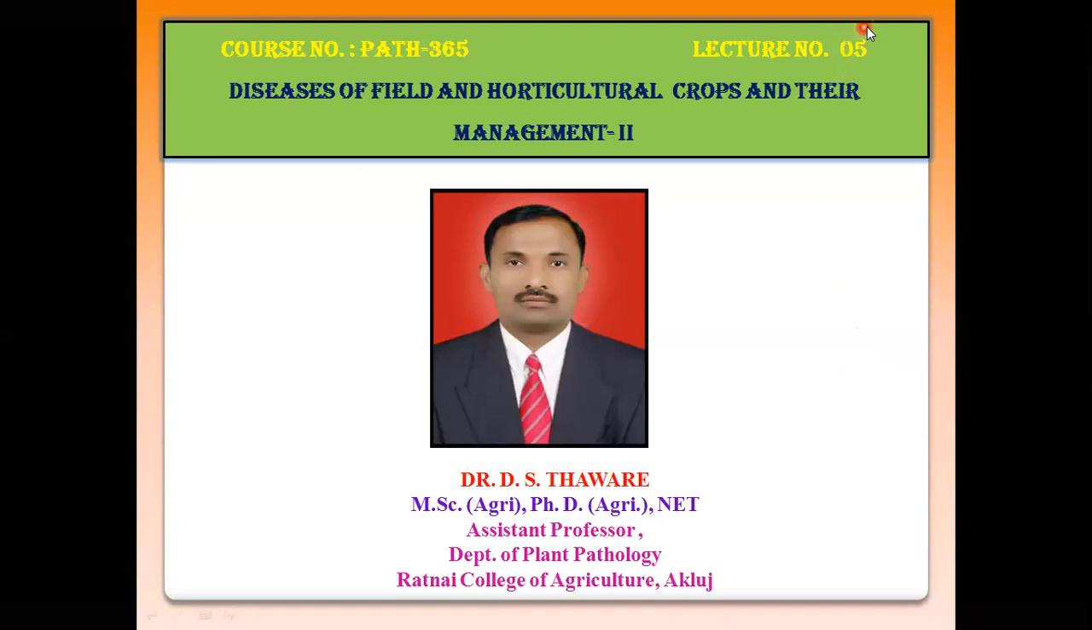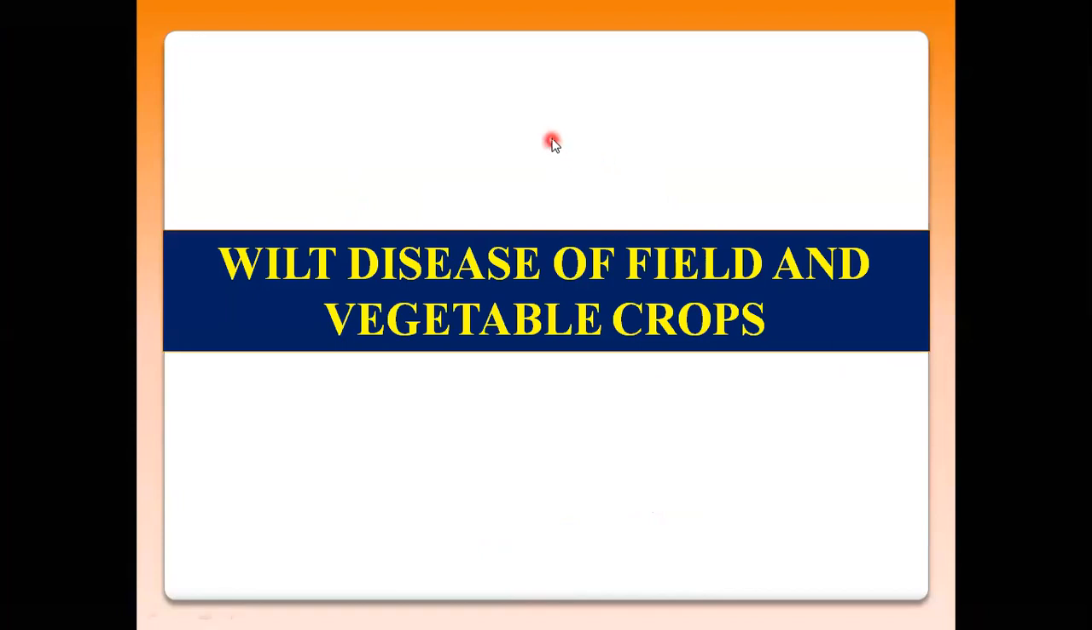Welcome to the fifth lecture of course number PP 365, that is diseases of field and horticultural crops and their management. So in today's lecture, we discuss wilt disease of field and vegetable crops.